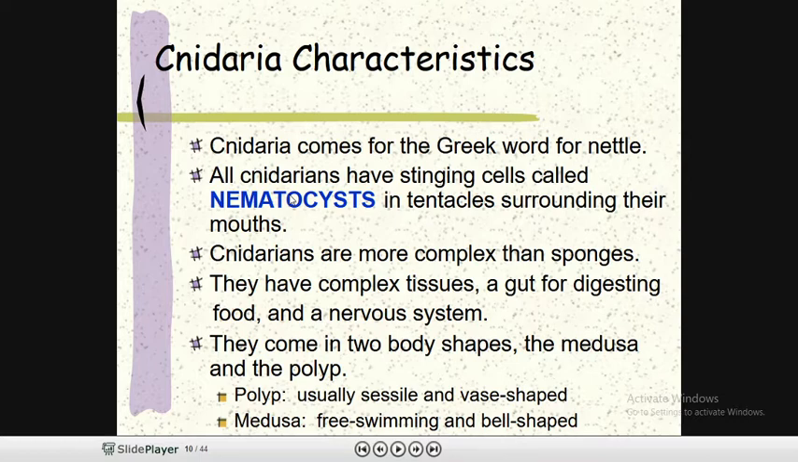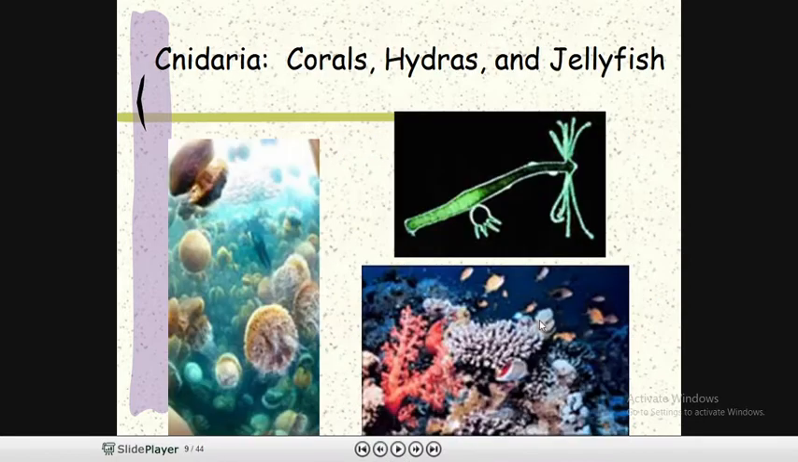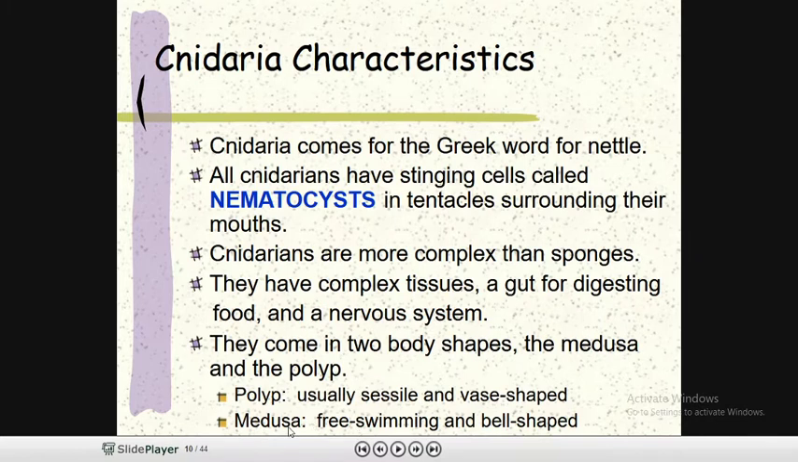They come in two body shapes: one is the medusa and the other is the polyp. The polyp is sessile, meaning it stays fixed on the ground at the bottom, and it is vase shaped. You can see here, this is the polyp-shaped animal, and if it is floating, then it looks like this one, the jellyfish. The other one is the medusa, a free swimming, bell-shaped organism.